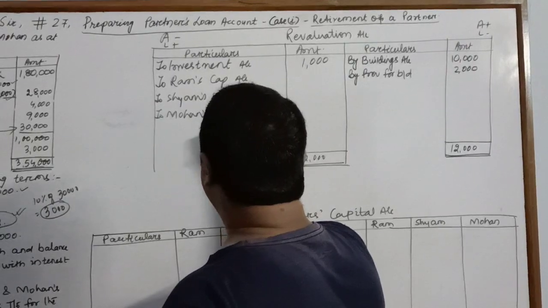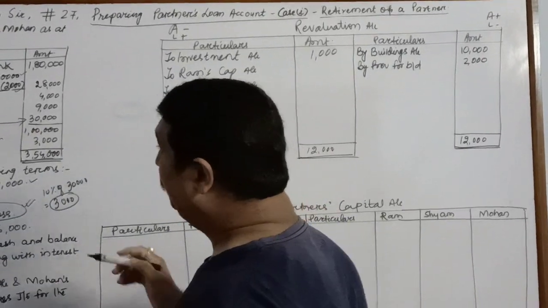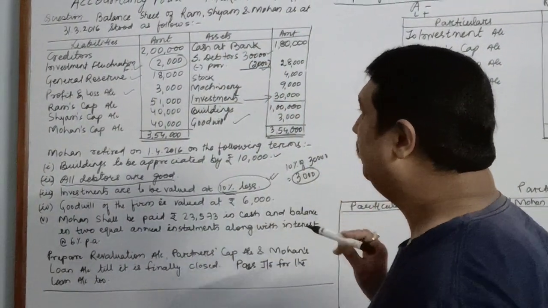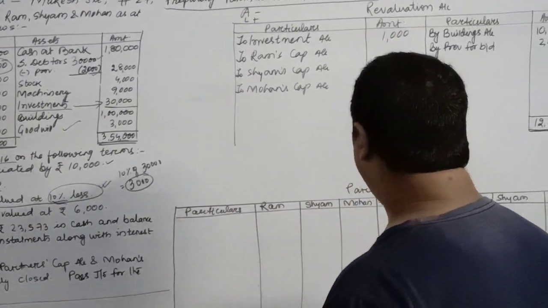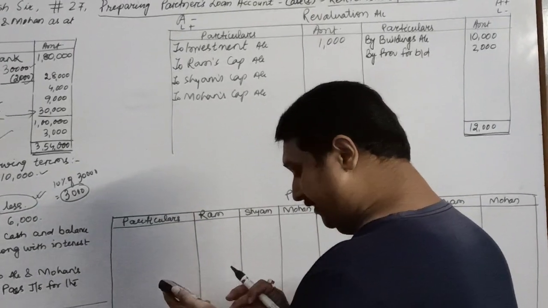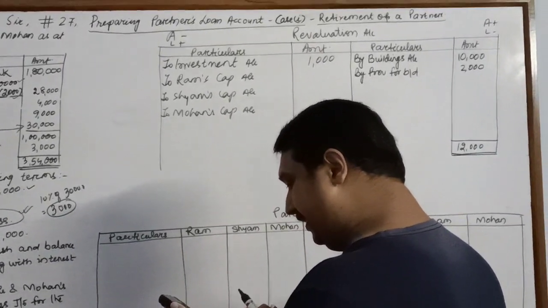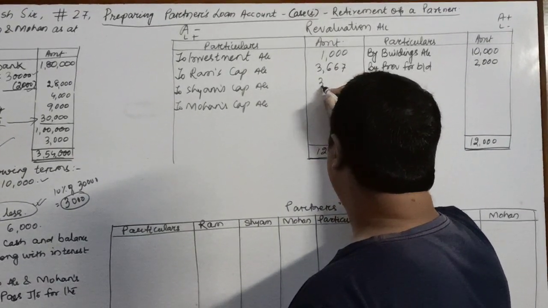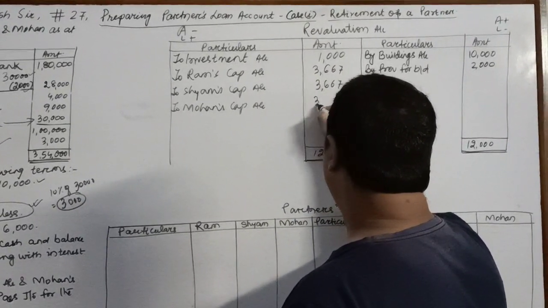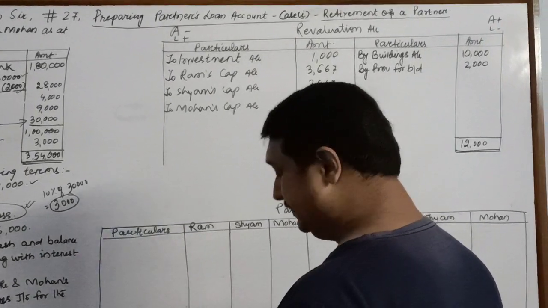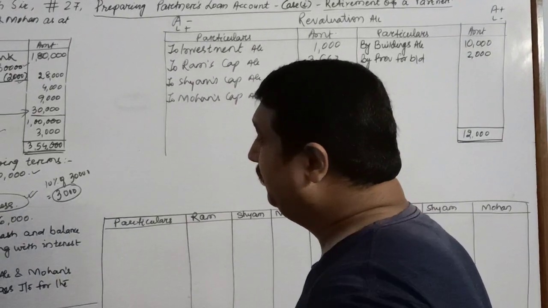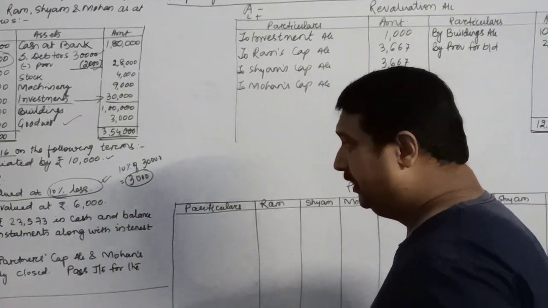Now the question is in which ratio? If you read the entire question, there is no profit sharing mentioned. That means we will distribute it equally. So our profit is 11,000. 11,000 divided by 3 will be rupees 3,667, 3,667, 3,667. This is the total amount of loss which will be transferred over here.